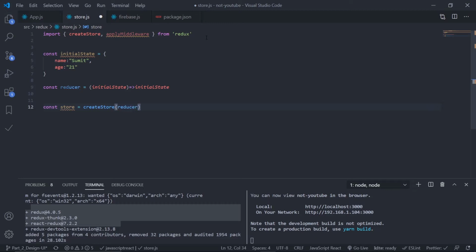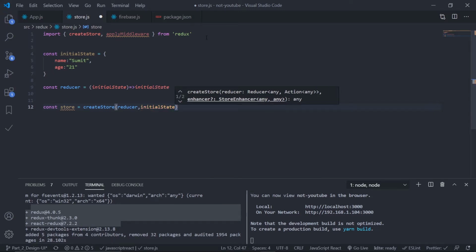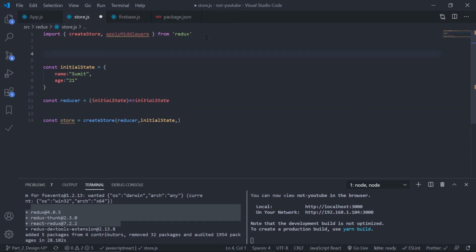Okay, so just pass the reducer. First argument has to be reducer. Second argument is my initial state. My VS Code is damn slow. And now I also want to use a store enhancer, which is composed with DevTools, and that will visualize our Redux store, and with that we can actually do Redux time travel.